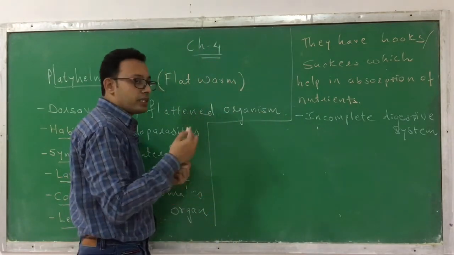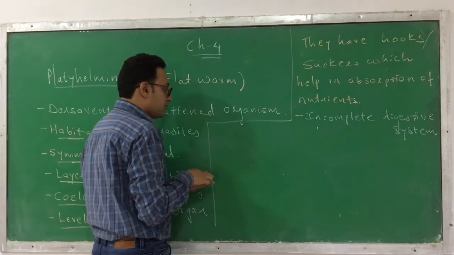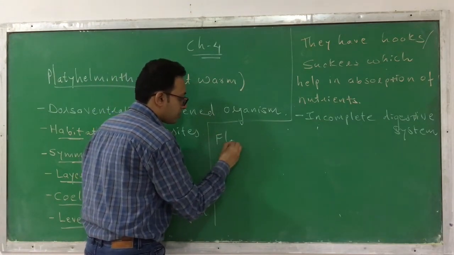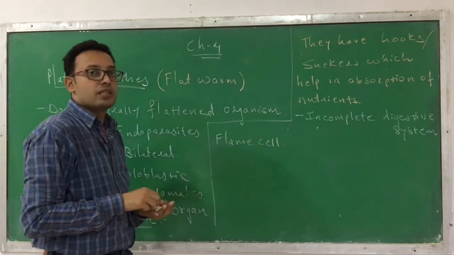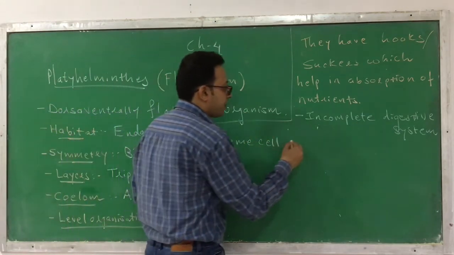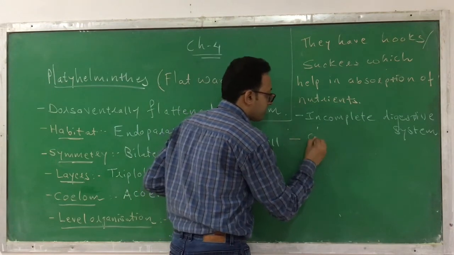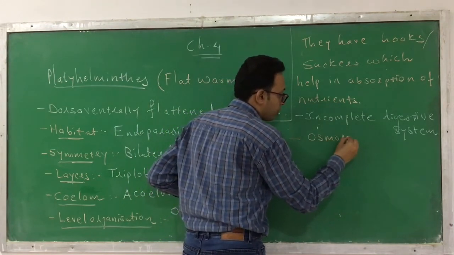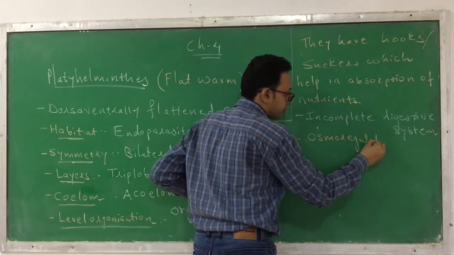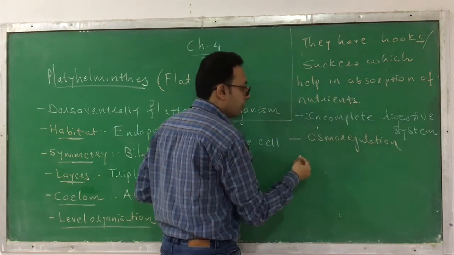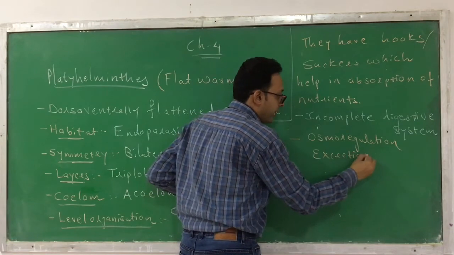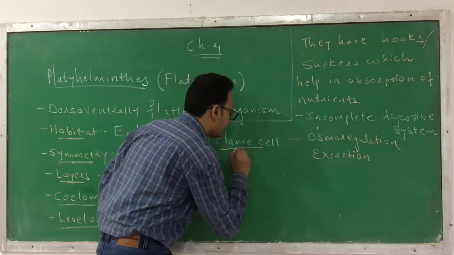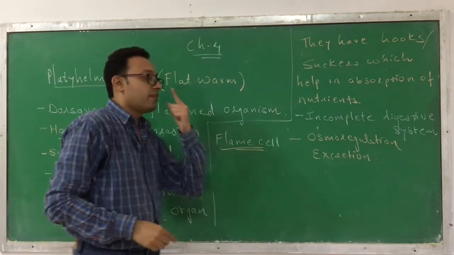One more important characteristic they have: they possess flame cells. What do they have? They have flame cells. These flame cells can perform two functions. First, they help in osmoregulation, and they also help in the excretion process. So for excretion, they have specialized cells, and these are called flame cells.